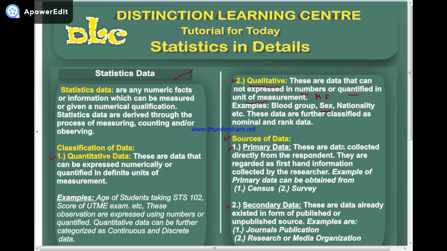Now, what is primary data? These are data collected directly from the respondents. They are regarded as first-hand information collected by the researcher. Examples of primary data can be obtained from census to survey.